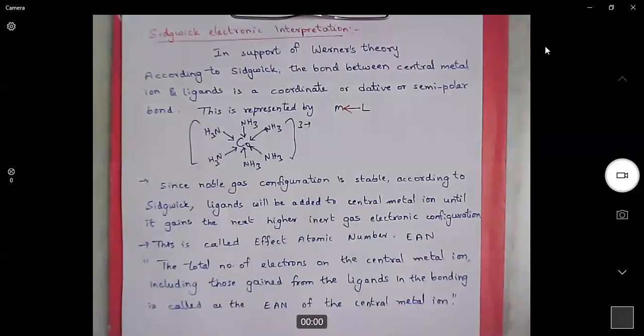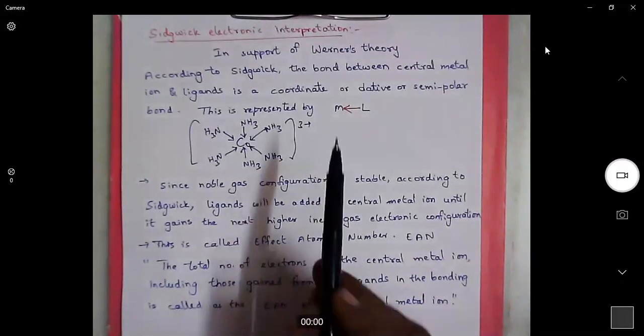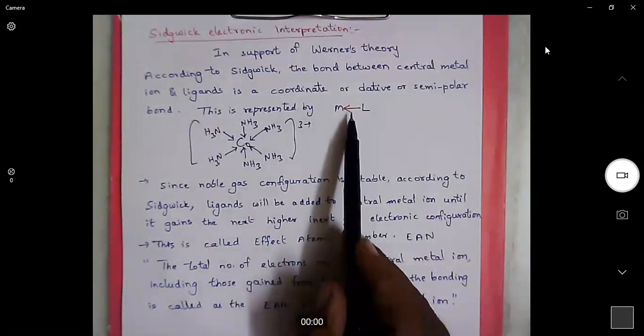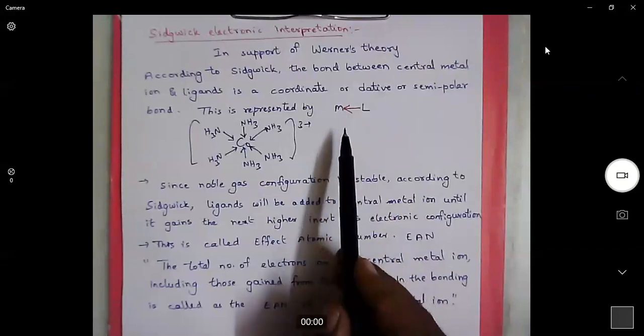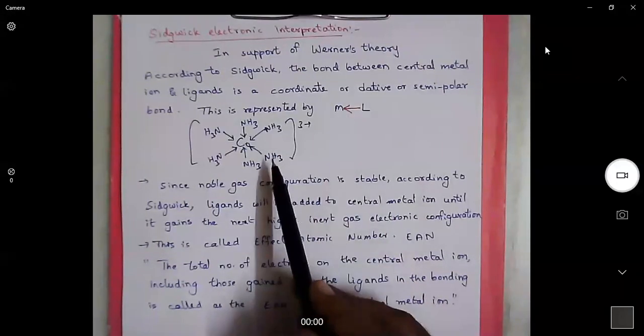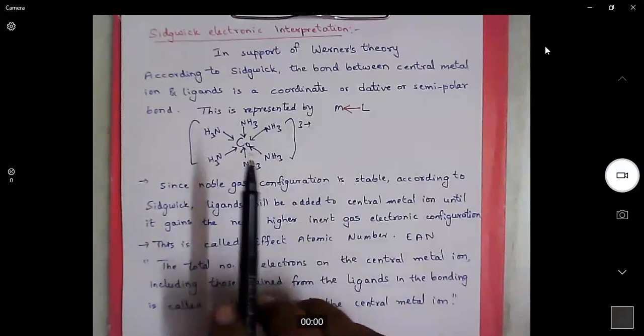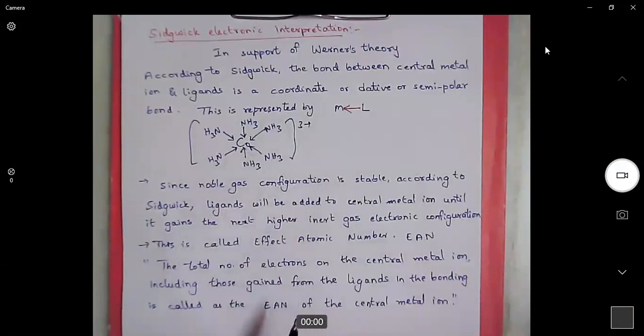I'm repeating: Sidgwick proposed only the coordinate covalent bond or dative bond to explain the bonding nature, but he did not explain the structure of the complexes.